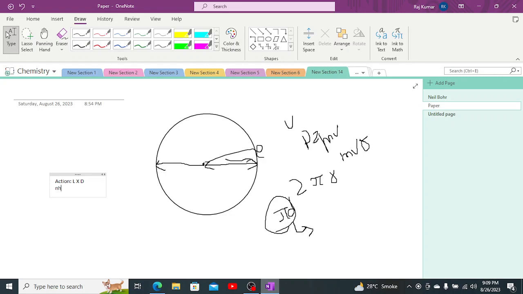Action is equals to nh, is equals to angular momentum mvr into distance 2 pi r. Now n represents the number of orbits, h represents Planck's constant, which is having a constant value 6.606 into 10 to the power minus 34.